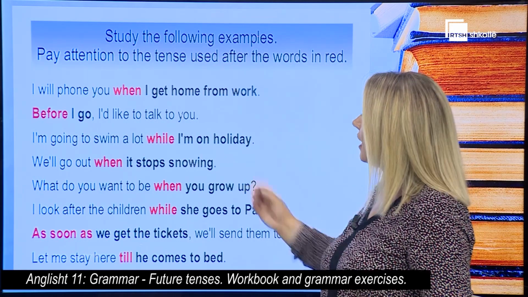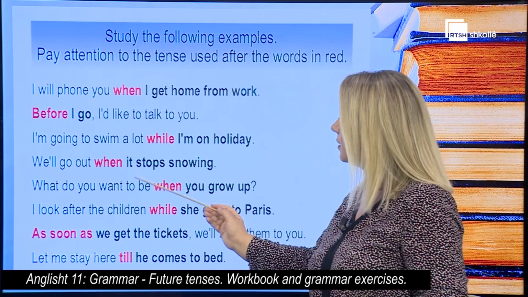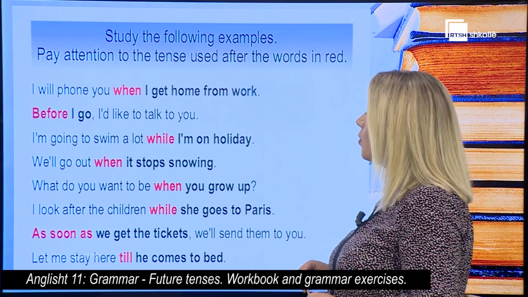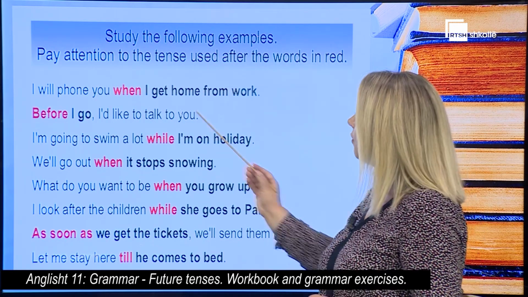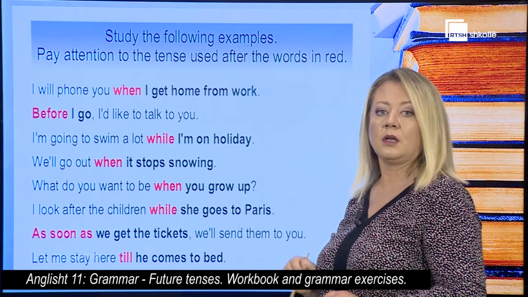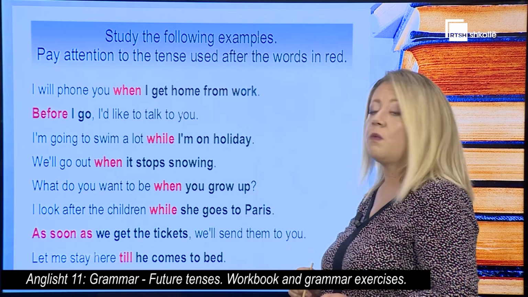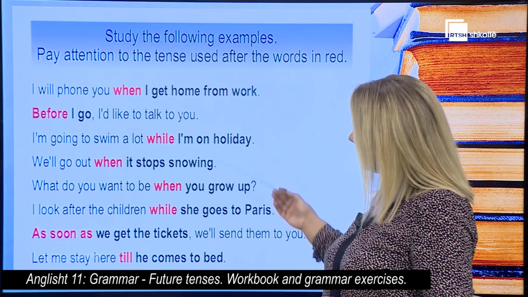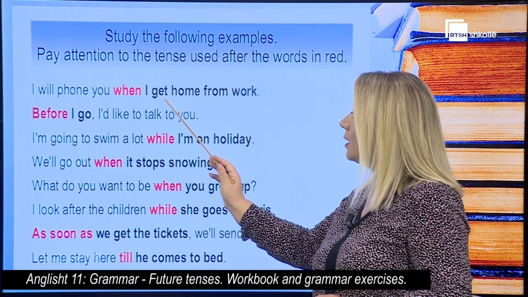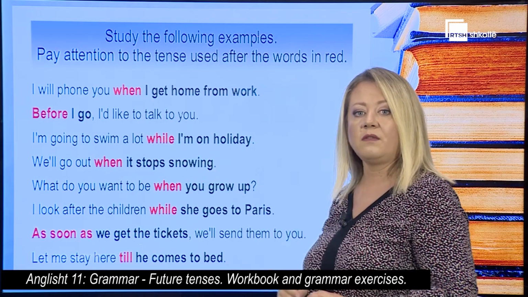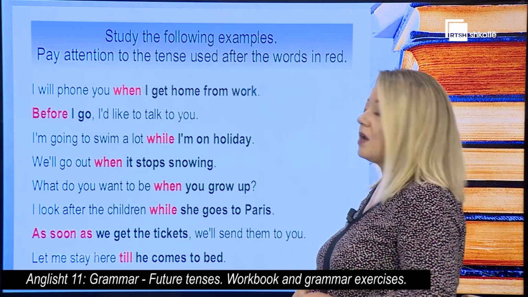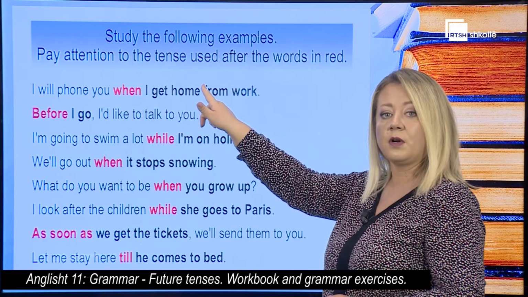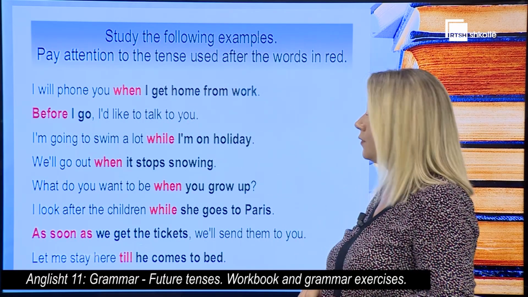We see that all the words in red are time clauses. And our intention is to focus on the verb tense after the time clauses. What do you see? What tense is the verb? In all the examples, we see that the verb after the time clauses, even though they refer to the future, is in present simple. It is very important not to use these verbs in future continuous or future simple.